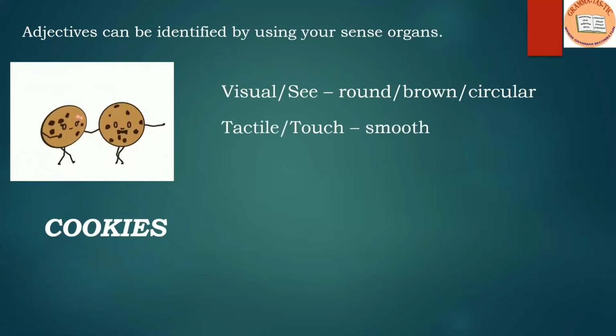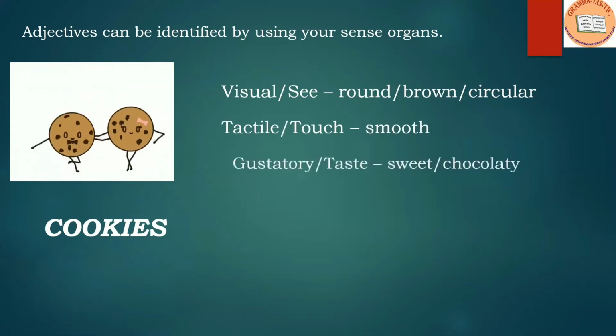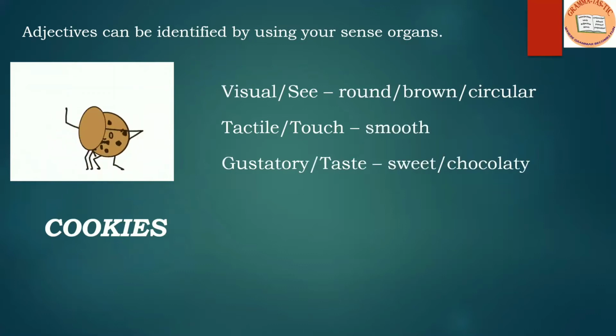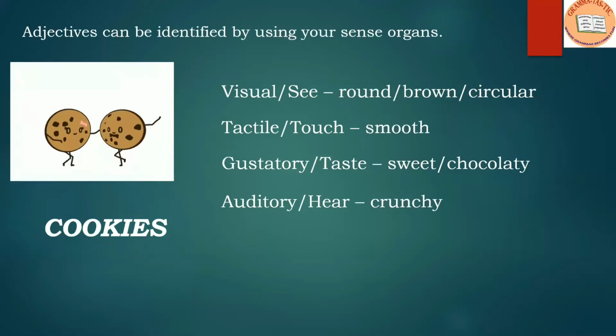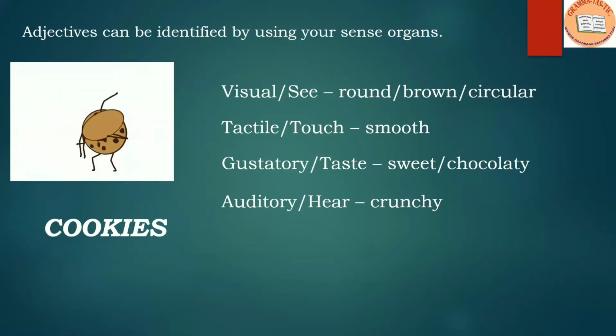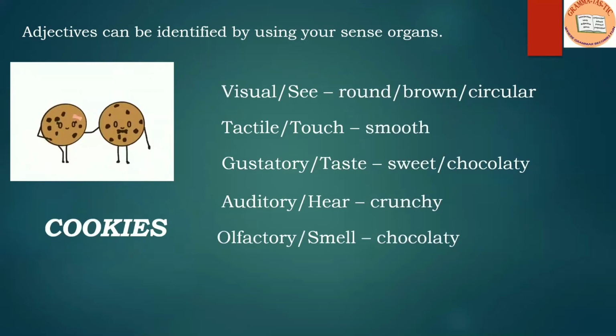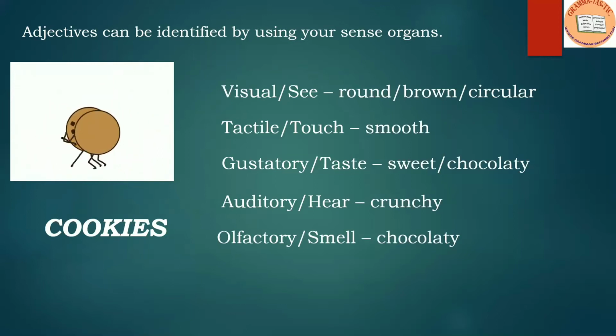By touching, smooth. By tasting, sweet and chocolatey. By hearing, when we break the cookie, it sounds crunchy. Or by smelling, it's chocolatey.